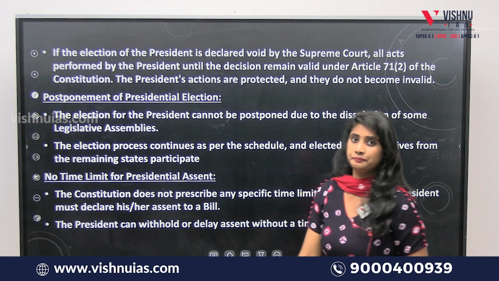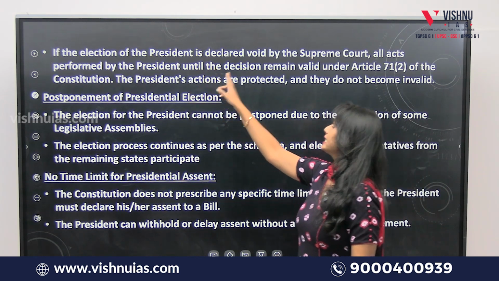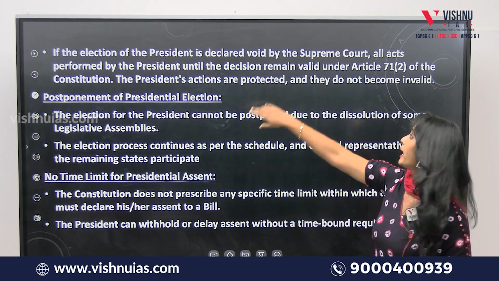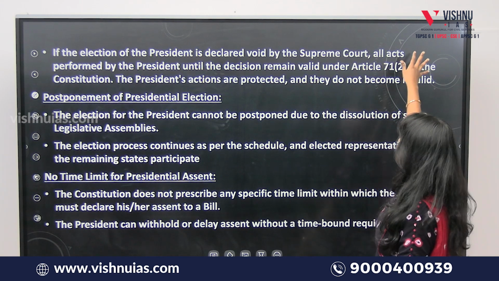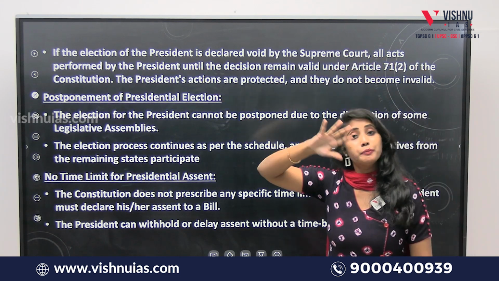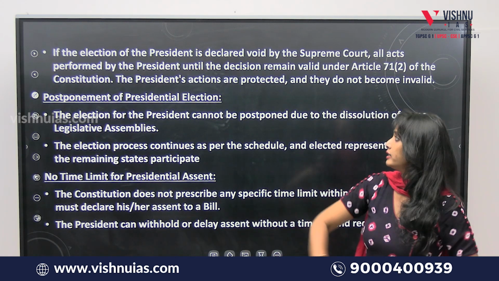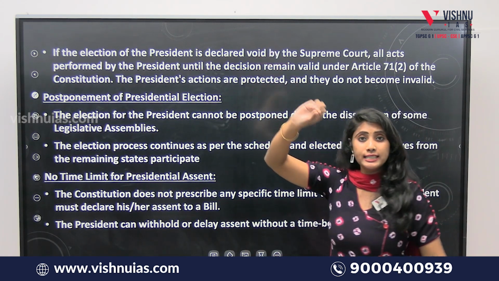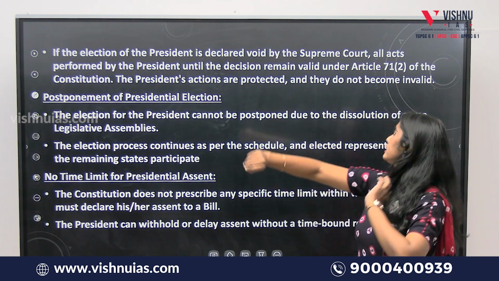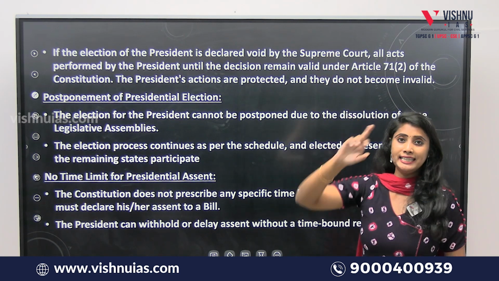See, the first one. If the election of the president is declared void by the Supreme Court, all acts performed by the president while remaining in office and all the decisions taken by the president will be valid.